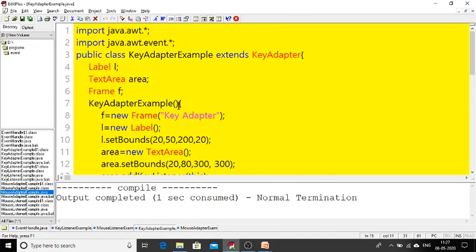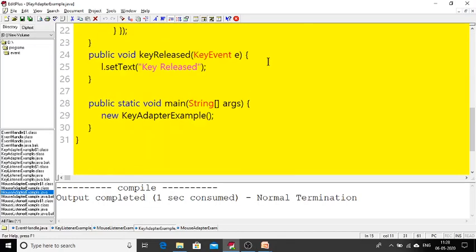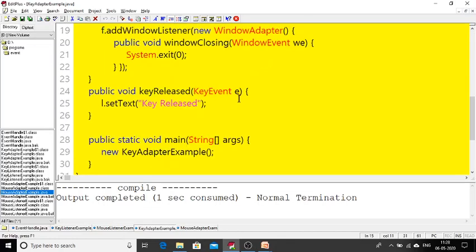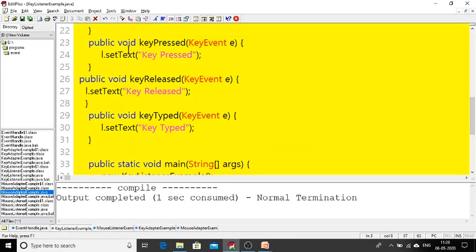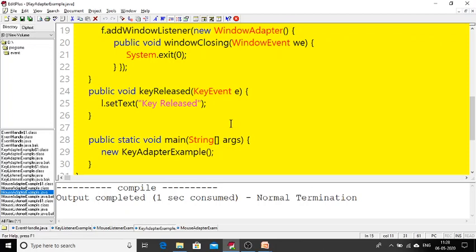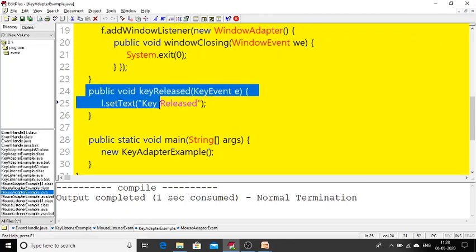See here, I am using key adapter. Now I am interested to use only key released. Previously, whenever I used key listener, it was mandatory to provide a body for key pressed, key released, and key typed. But here, when using adapter classes, it is not mandatory to provide a body for all the methods. I am interested in providing the body only for the method key released. For that only I am providing the body.